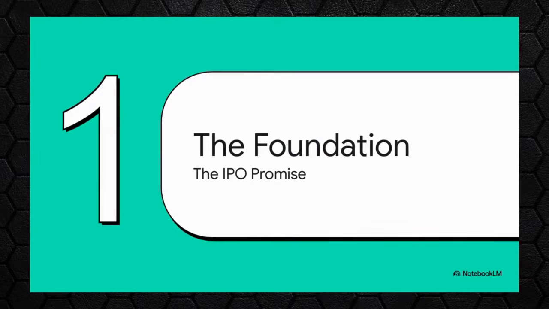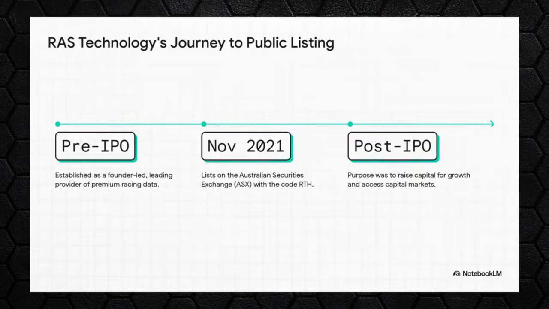To really understand this incredible turnaround, we have to rewind the clock. We've got to go all the way back to their IPO and take a look at the promises they made to investors when they first stepped onto the public stage. So RAS Technology, or Racing in Sports as it's also known, wasn't some brand new startup. They'd actually been around for a while as a founder-led company, and they had built a really strong reputation in the pretty niche world of racing data. Then, in November 2021, they took the big leap and listed on the ASX, and the goal was crystal clear: raise a war chest of capital to fund some seriously ambitious growth plans.